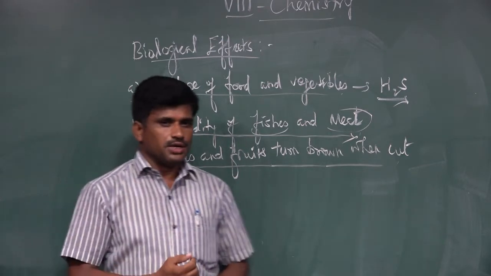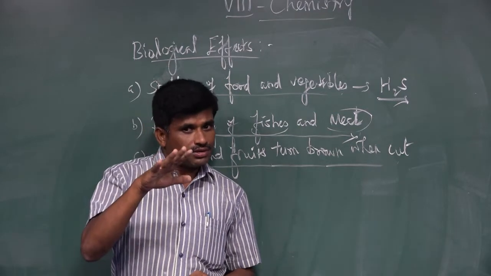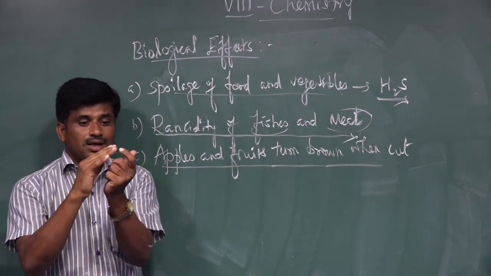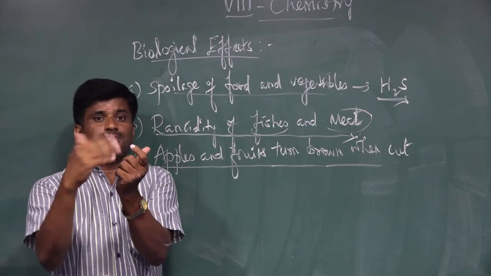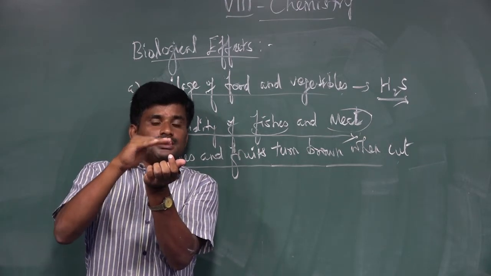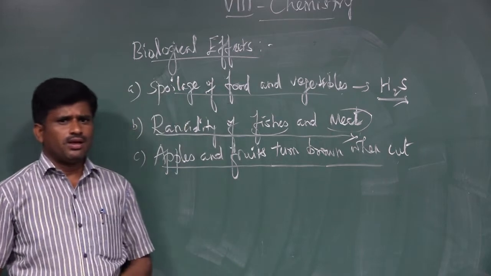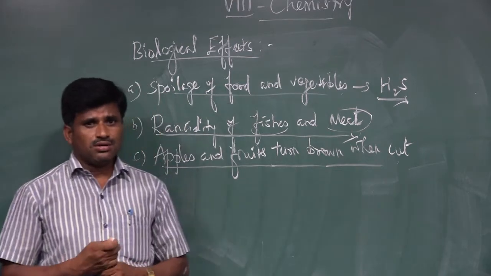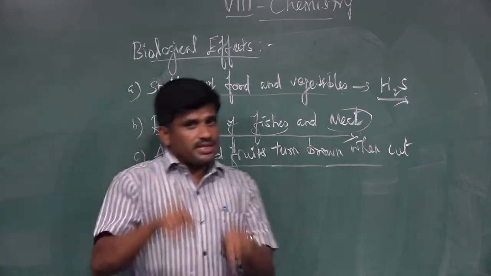Suppose you see it by that time, you could observe there is a brown color. The fresh apple becomes brown in color. A brown layer is formed on the apples. What is the reason for the brown color? The reason for forming the brown color is